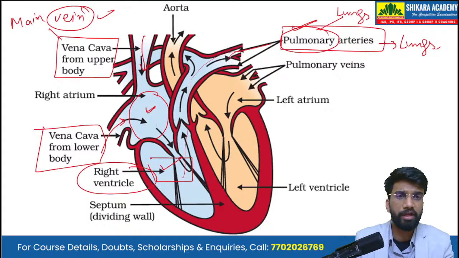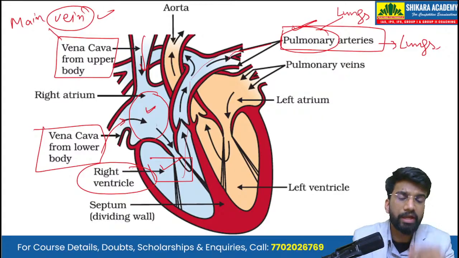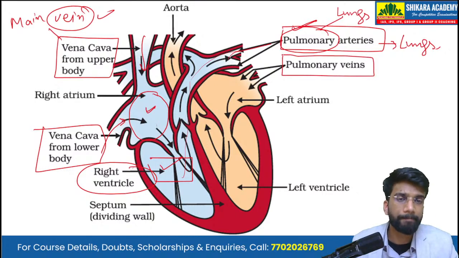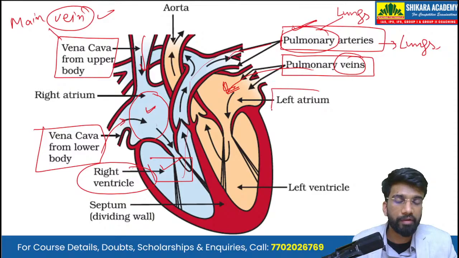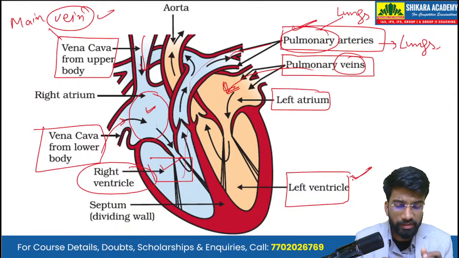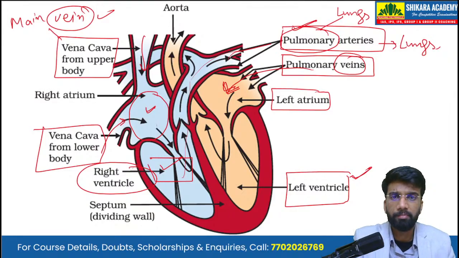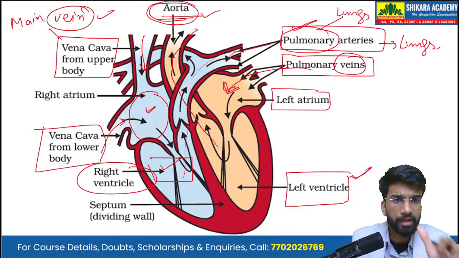In the lungs, there is effective exchange of gases. That is, the carbon dioxide is removed from the blood and the blood is enriched with oxygen, so that is known as oxygenated blood. That oxygenated blood, via the pulmonary veins, then reaches the left atrium. When the left atrium contracts, the blood enters the left ventricle, and when the left ventricle contracts, the blood rushes to different parts of the body through the main artery, which is known as the aorta. So the aorta is the main artery, and the vena cava is the main vein.